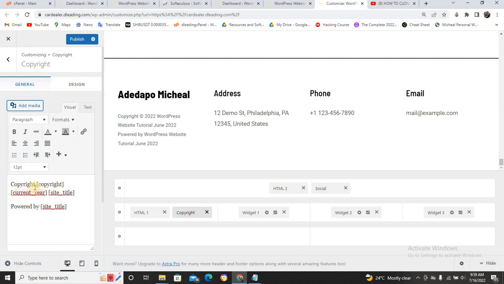And can you see? This is a short code. This short code is carrying the name of the website. If you look at it now, the name of the website is WordPress website tutorial, and that is the powered by. And if you want to change it, you can come here and type anything you want to type here. This one is talking about the current year. This one is talking about the symbol of copyright. You can leave this one. You can just come here and change the site title here.